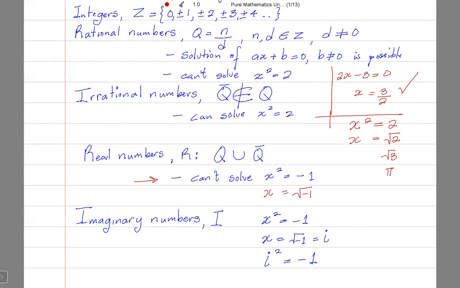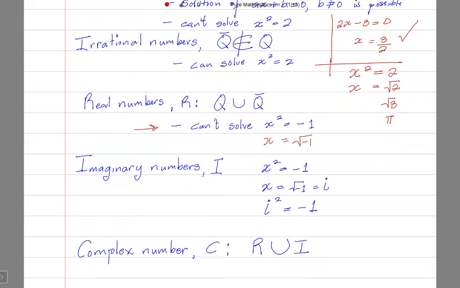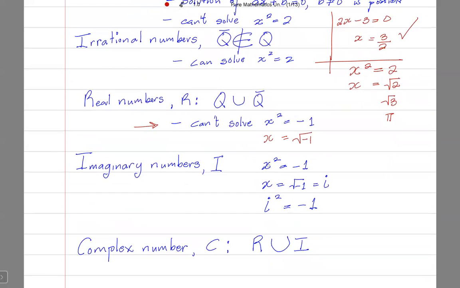And when we group imaginary numbers and real numbers, the grouping of those two types of numbers is called a complex number. So under imaginary numbers, symbol i, x squared is equal to -1, that's that level. So x would be equal to the square root of -1, and the square root of -1 is i.